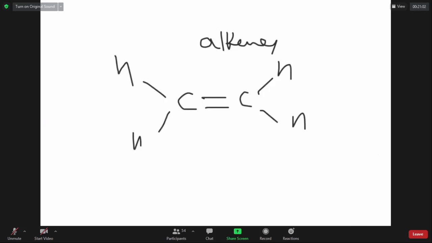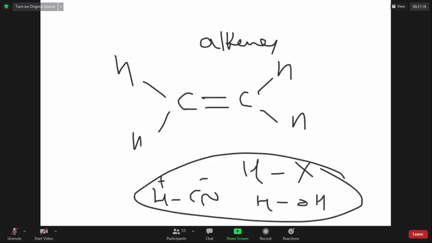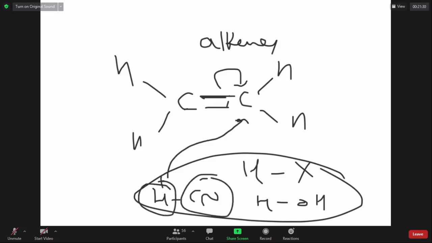If there is something like HX, it can be HCl, HBr or HI. It can be HOH, water. It can be HCN, anything like H plus, X minus. Whenever HX is added to an alkene, this is the electron rich center. One carbon takes the pi electrons and gets a negative charge and gently combines with the A plus. It is A plus B minus.